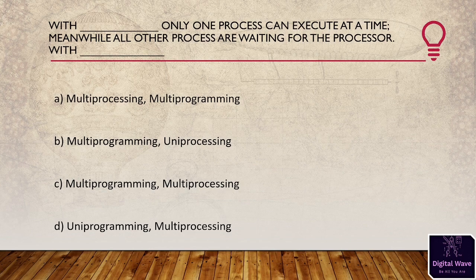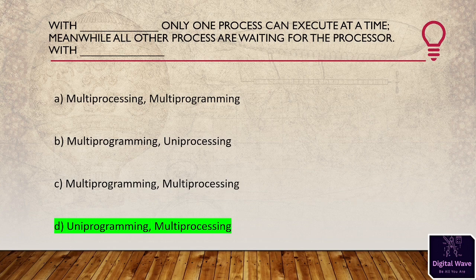Second option is multiprogramming and uniprocessing. Third option is multiprogramming and multiprocessing, and fourth option is uniprogramming and multiprocessing. So the right answer will be uniprogramming and multiprocessing.